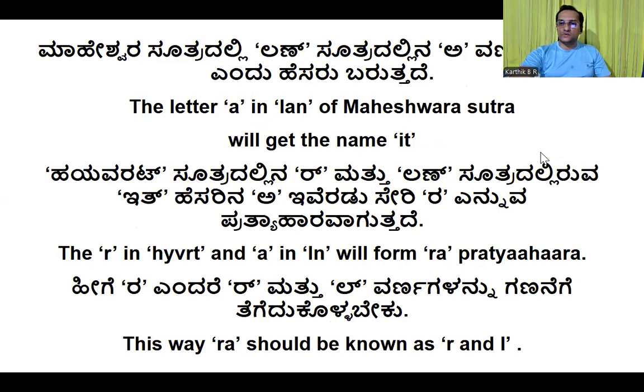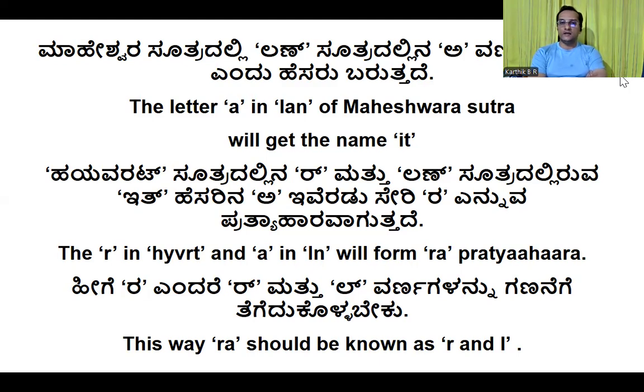So, with the help of this sutra, what do we do? See, in Maheshwara Sutra, there is a sutra called Lan. Ayun, Rulr, Eom, Aiauch, Hayavarat, Lan. There is a sutra called Lan. In that sutra, Lan, after La, A is there.